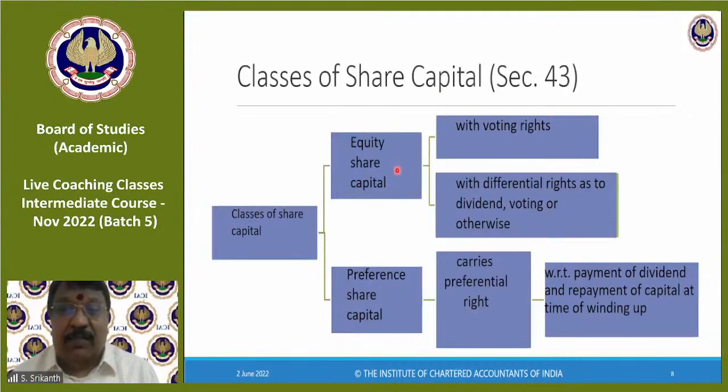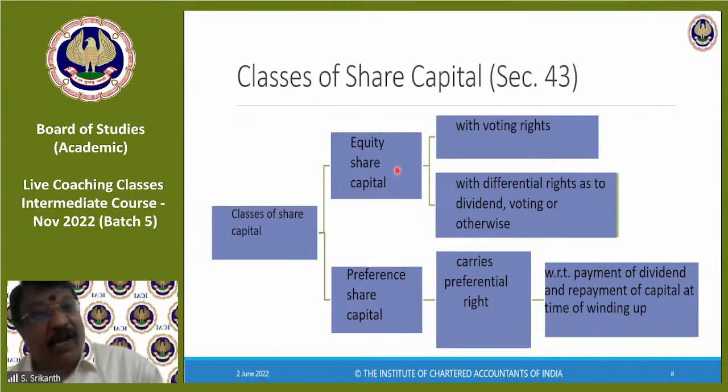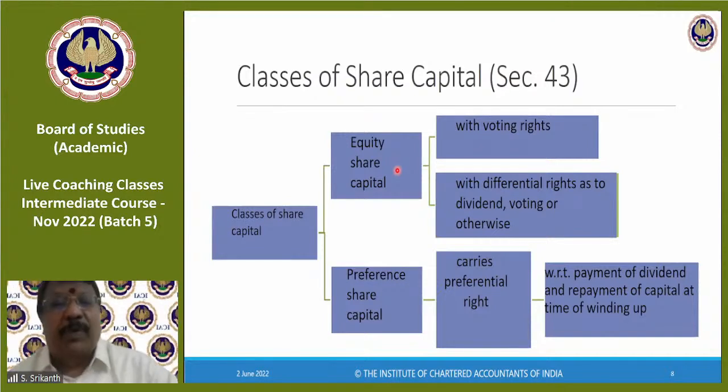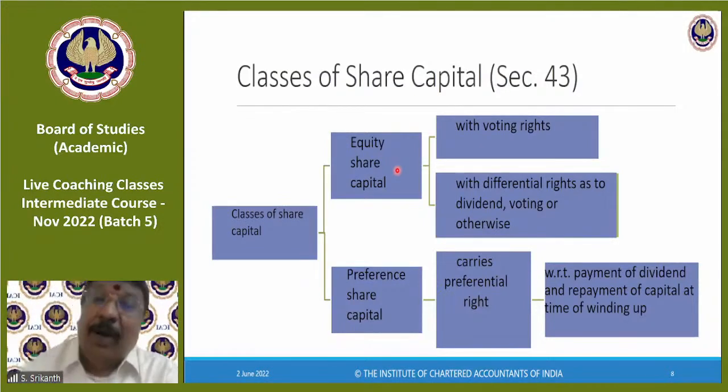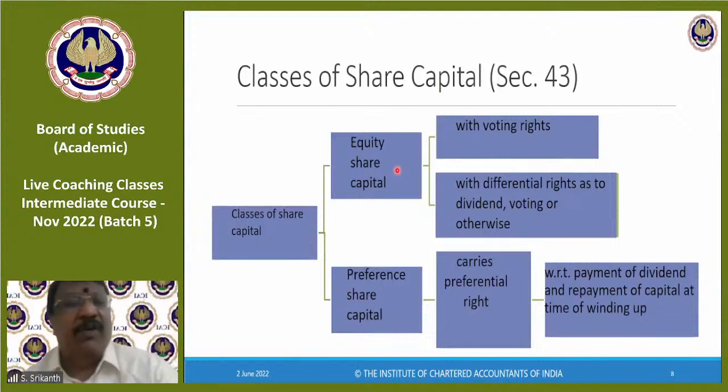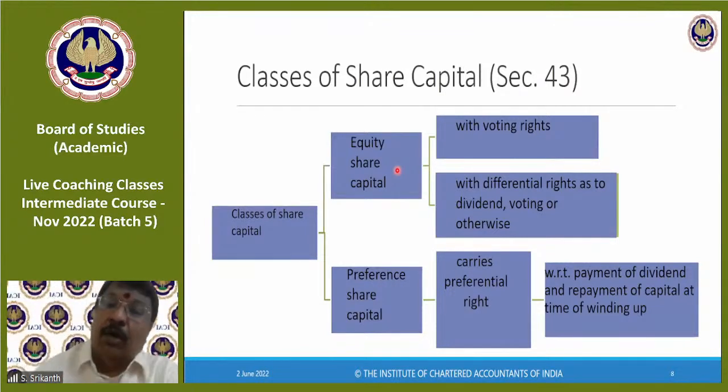Then you have shares with differential rights. Normally equity has no fixed dividend; every year the board of directors will decide the dividend. But here they might give a fixed dividend for equity also, 4% dividend fixed but we control voting, or 12% dividend fixed but no voting rights, or half vote, so 2 shares, 1 vote, or 3 shares, 1 vote.